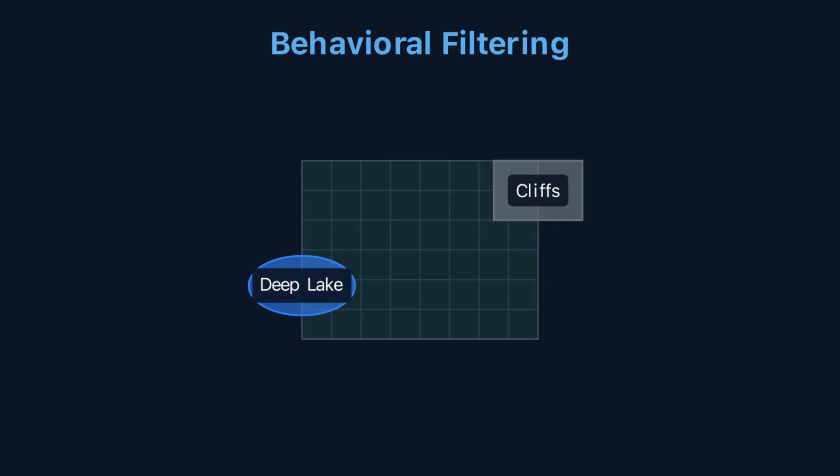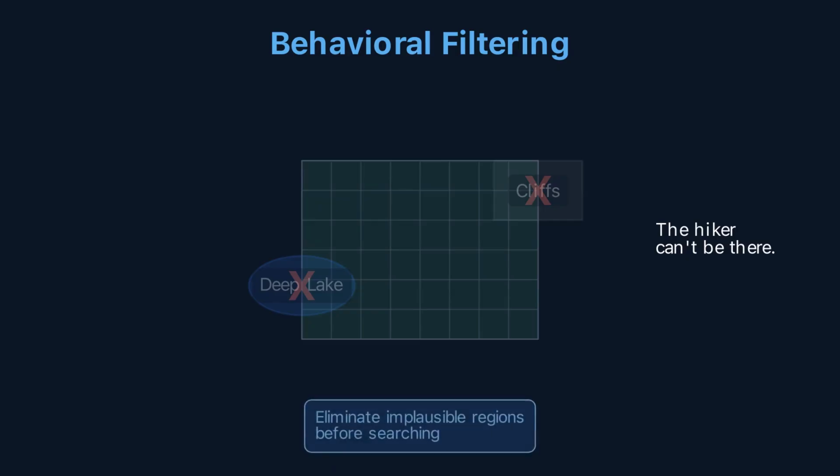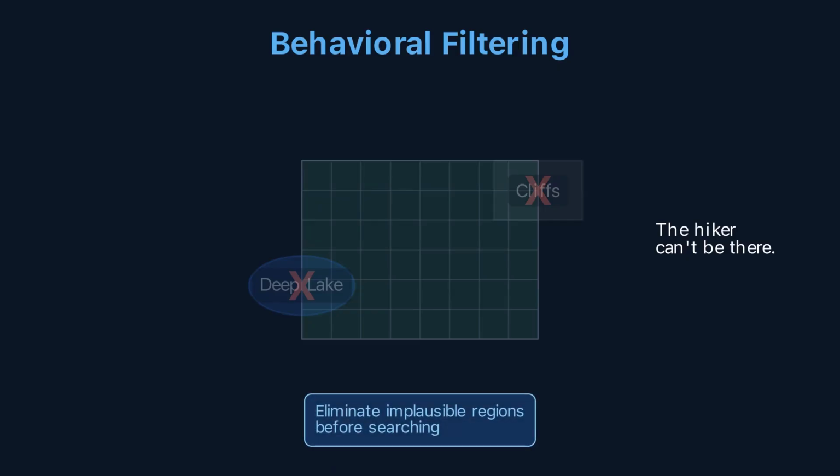But not every grid cell makes sense. These cliff faces are vertical. A hiker can't traverse them. This deep lake is impassable. The hiker physically cannot be in these locations. Behavioral filtering eliminates implausible regions before the search even begins. Cross out the cliffs. Cross out the lakes. The search space shrinks. Every remaining search party is now deployed to a location where the hiker could actually be.